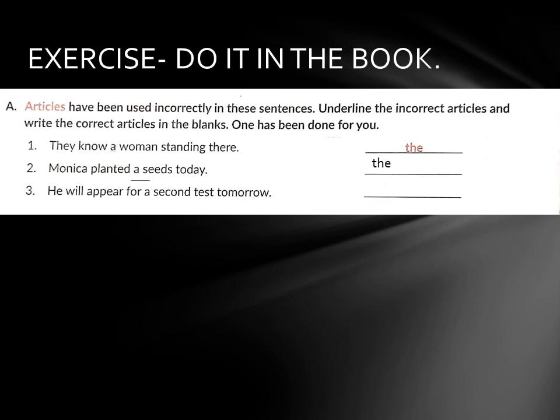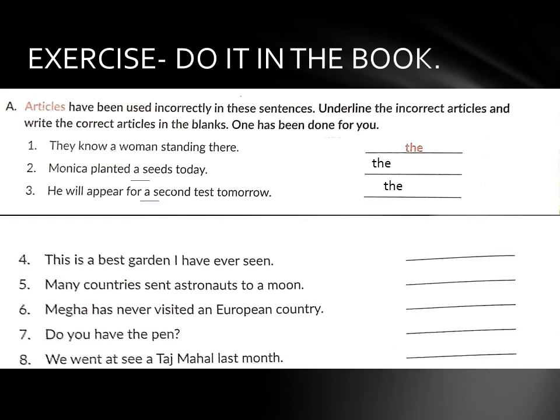Number 3. He will appear for a second test tomorrow. What will be the right one? He will appear for the second test tomorrow. Let us move to number 4. We will move to page number 36 now. This is a best garden I have ever seen. Which is the wrong one? What will come in place of a? The. This is the best garden I have ever seen.